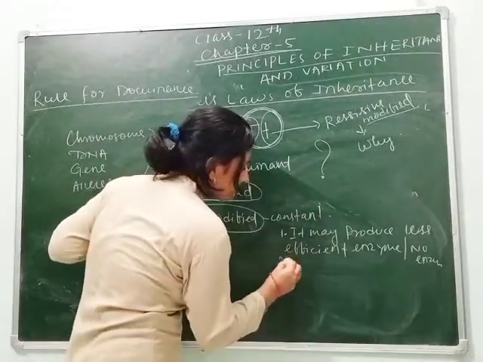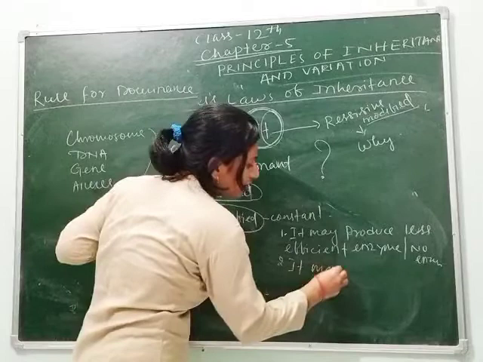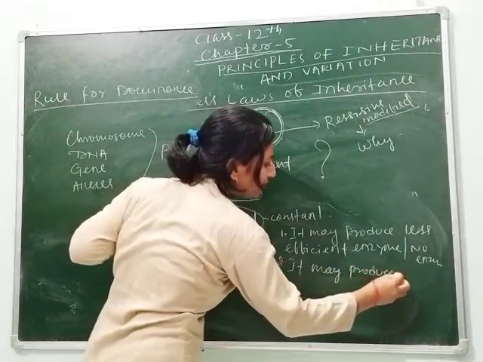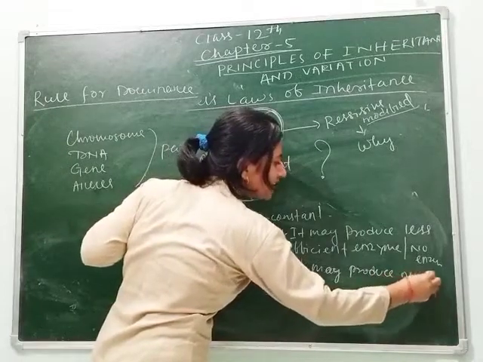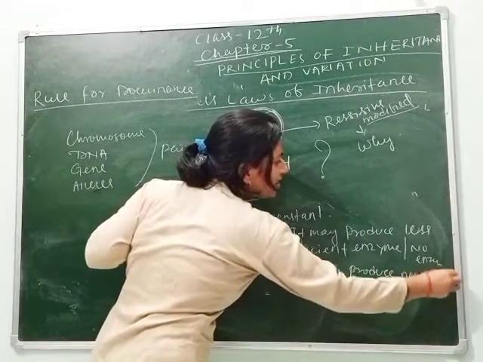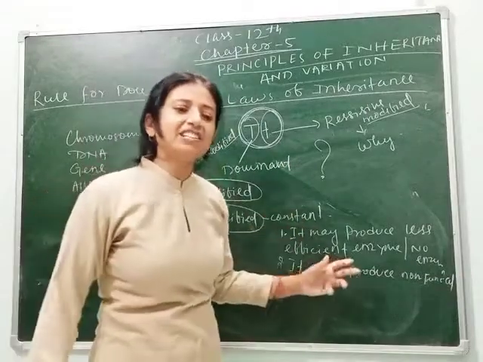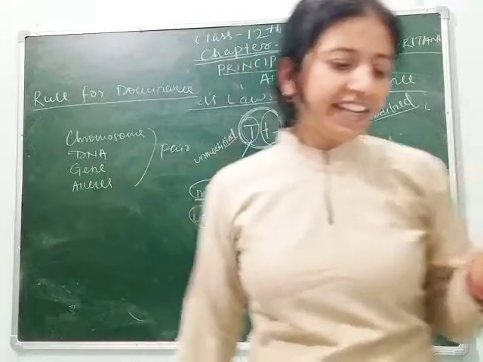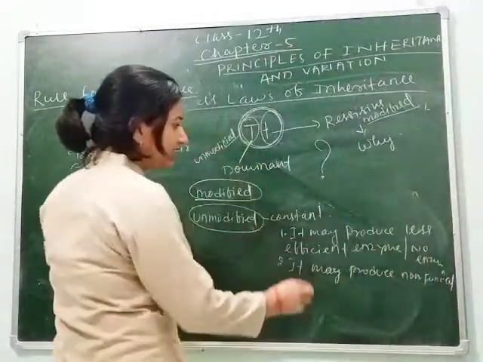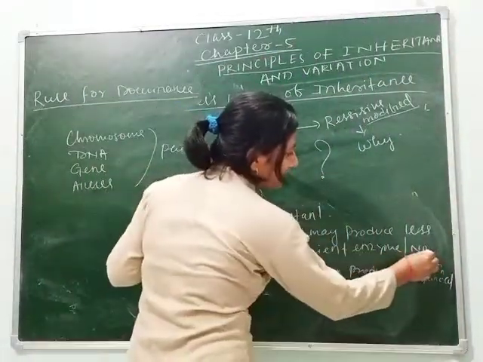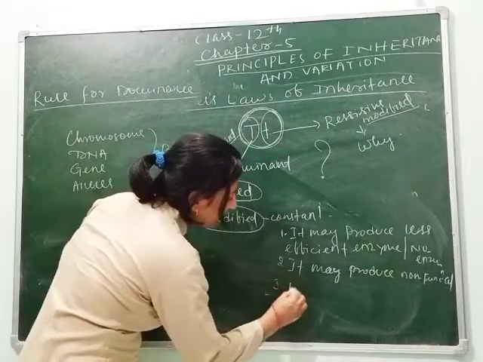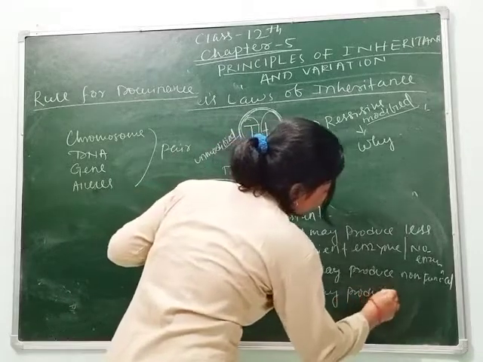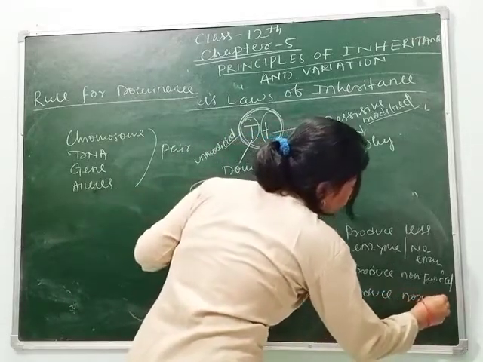Second reason: it may produce a non-functional enzyme. It means the enzyme is produced, but it is not working properly. Second reason is non-functional enzyme. Clear, students? And the third reason is normal. Here I have written no enzyme, so here you can write it may produce normal enzyme.